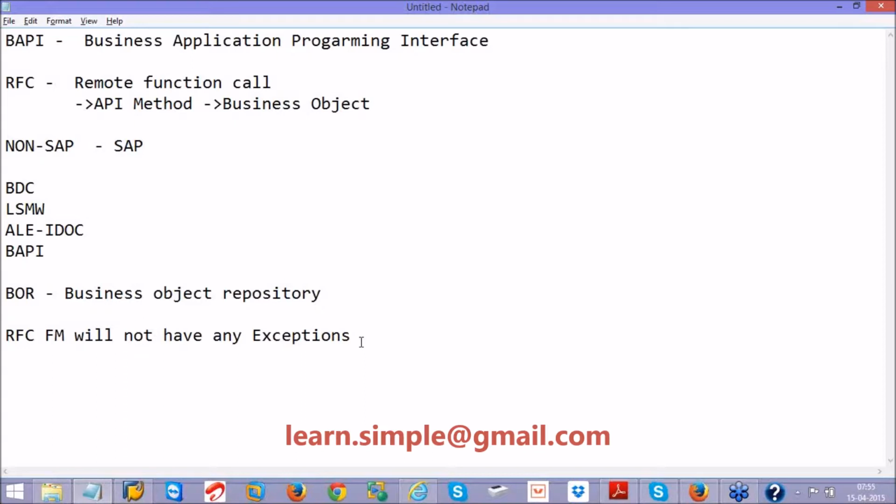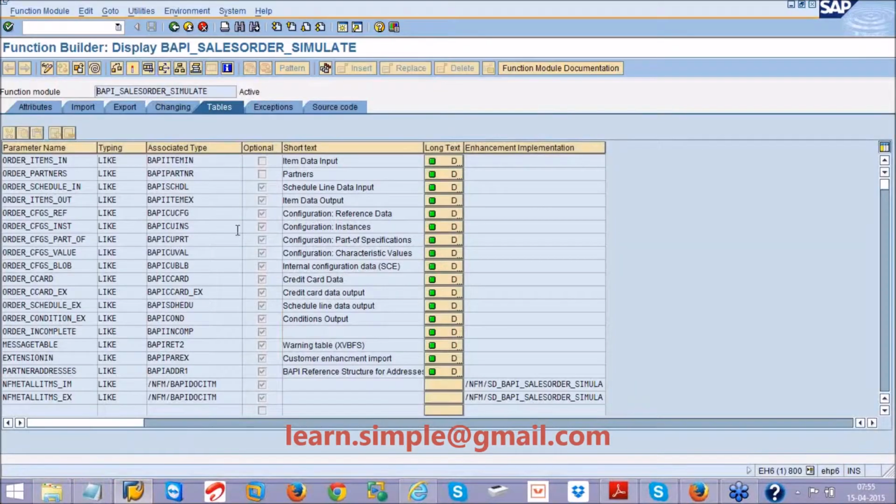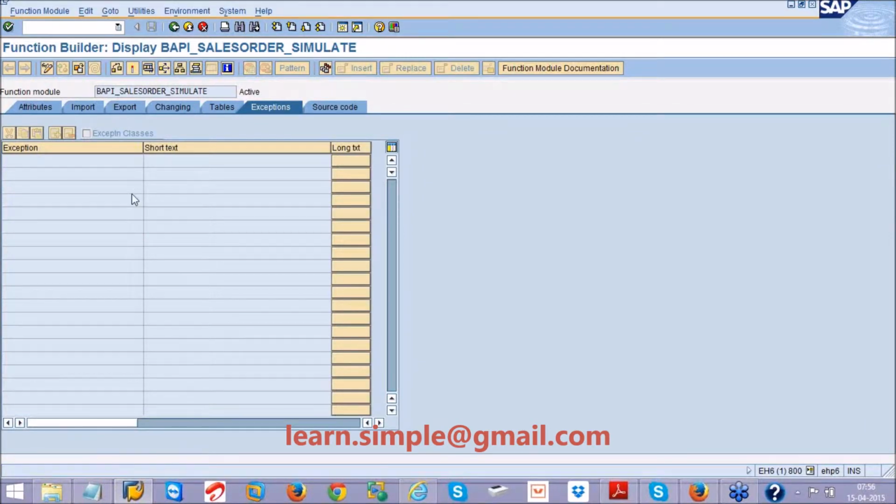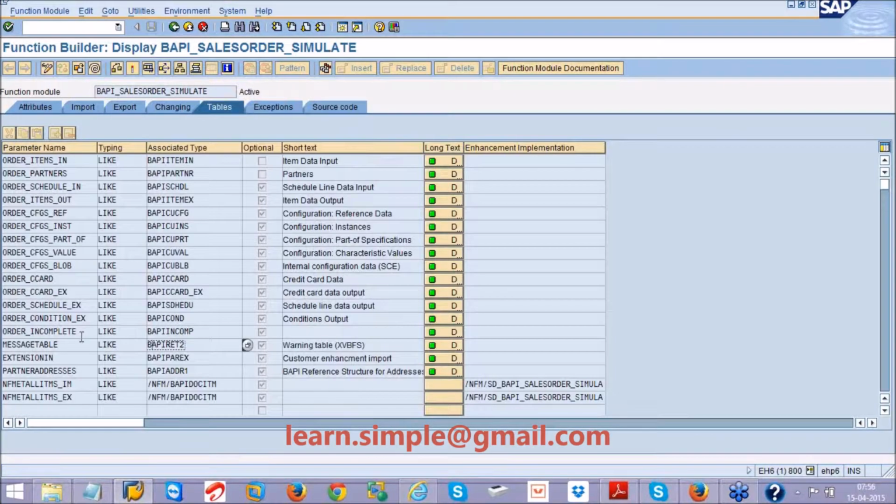You fill one internal table and send it with the help of tables. That means in your BAPI, in the tables, create an internal table, something like a message table like BAPIRET2. So instead of giving exceptions, whenever you have an exception, you fill the work area and append the message into this table. So this table the third party can access.